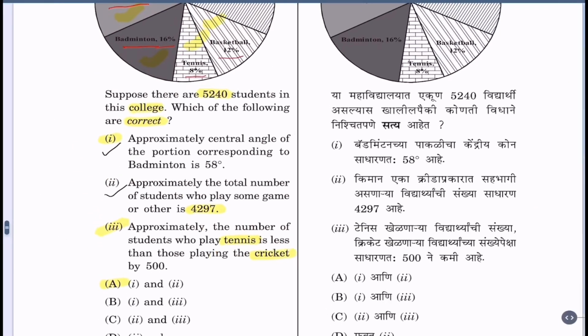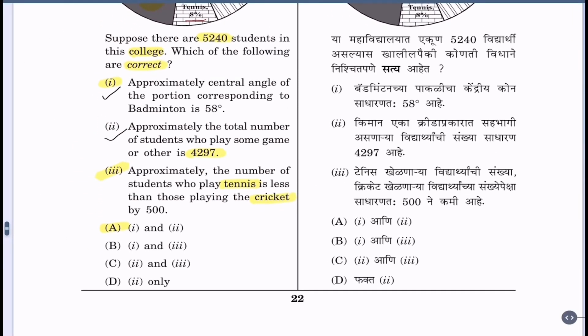Now 3 is saying it is less than 500, so that alternative is not correct. So which are the correct alternatives? 1 and 2. So option A, 1 and 2 are correct.